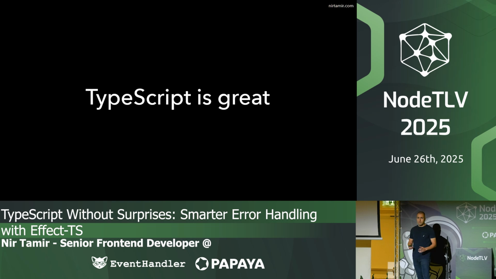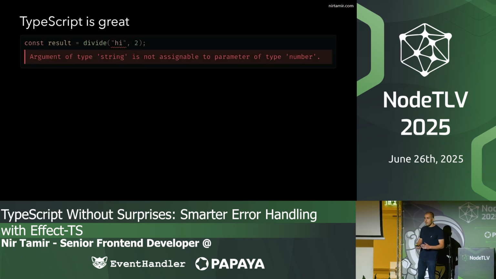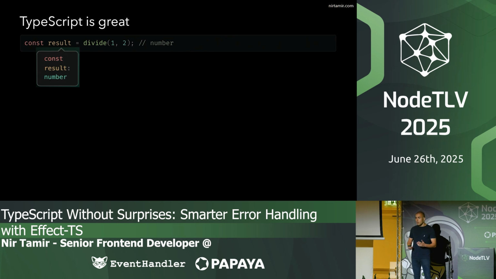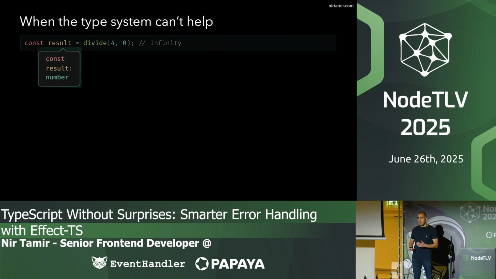So TypeScript is great. It helps us catch errors before they happen. For example, if we have a function that expects a number and we pass it a string, we get a compile time error. And when we fix the error, we get the return type automatically. TypeScript infers the return type. This makes composition easier and refactoring safe.